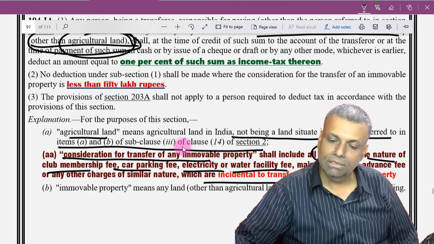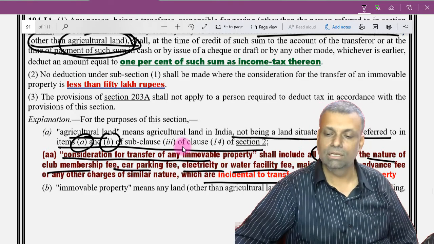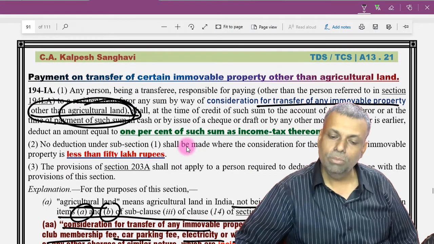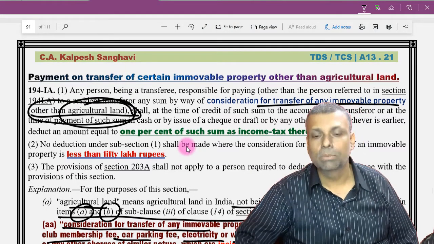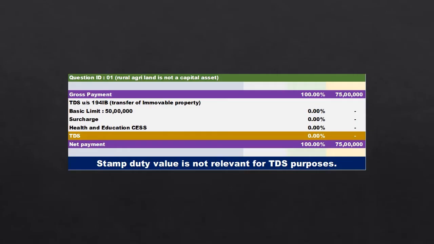The area defined under this particular clause is a rural agricultural land. So not being that, this is an urban agricultural land. Logically, on an urban agricultural land, subject to the basic limit, if there is any transaction, then the TDS provisions will be applicable. So the rural agricultural land is already excluded here, so there is no TDS.